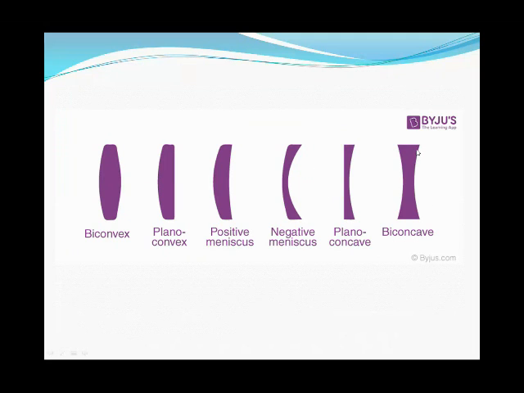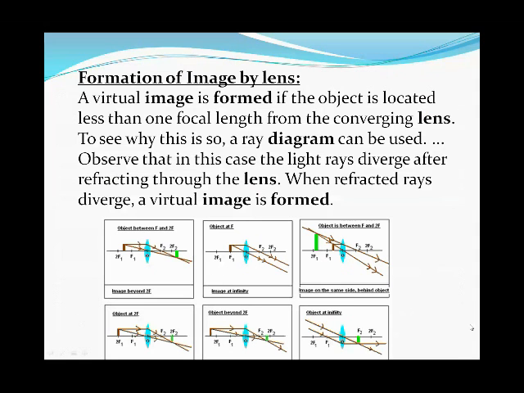This is the biconcave, this is the plano-concave, and this is the negative meniscus. And previously we discussed the types of the convex lens. The first one is the biconvex lens, the second one is the plano-convex lens, and the third one is the positive meniscus.